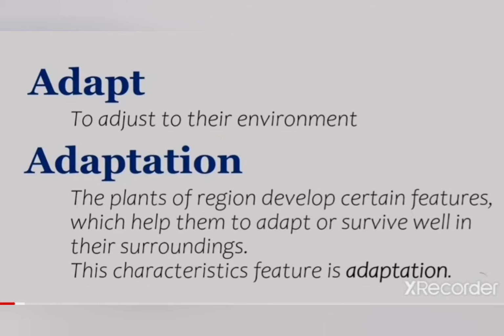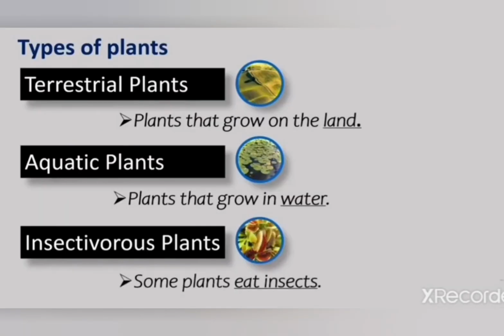And these characteristic features are known as adaptation. Now you come to know what is adaptation, okay.